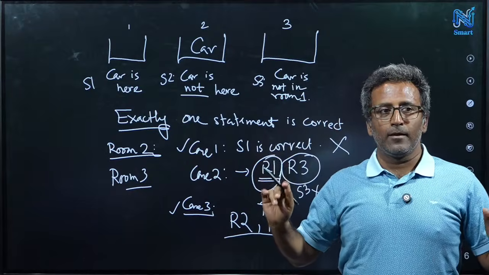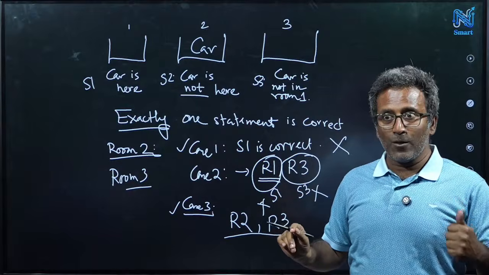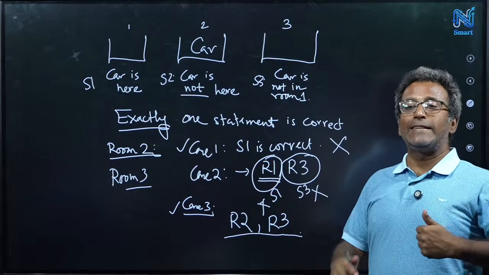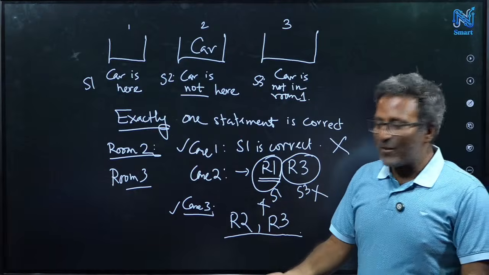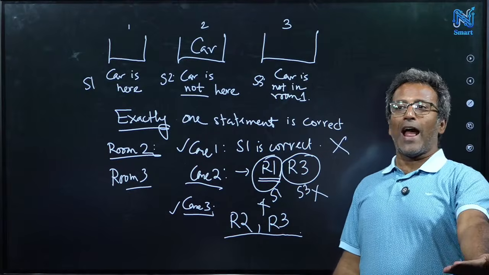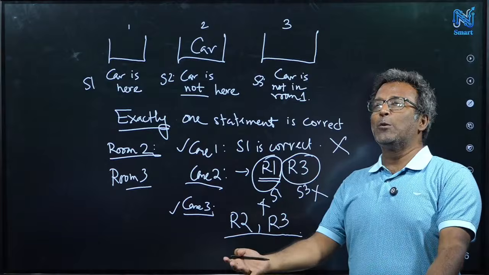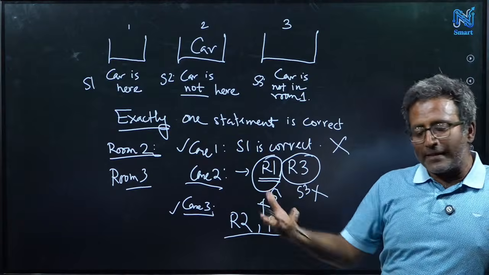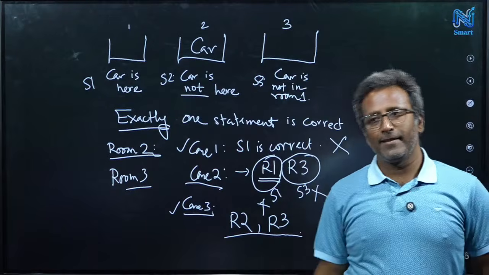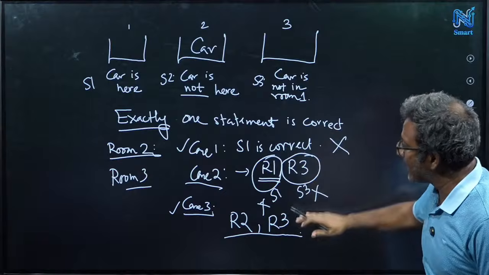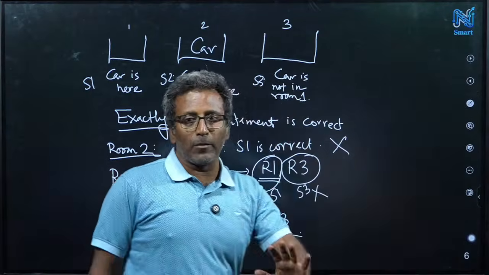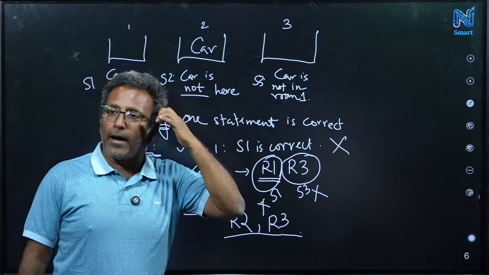I am done. Am I done? Yeah, so it's again an incomplete answer, because there could be a possibility that it doesn't have sufficient information. Okay, so case 2 you have to check. Case 2 may lead to another answer. Then you have to conclude, okay, this information is not sufficient to say where the car is, either here or there. Right? So that's why we have to continue till case 1, case 2, case 3. Good. So this is a logical reasoning problem. We just have to go through the logic behind whatever is given.